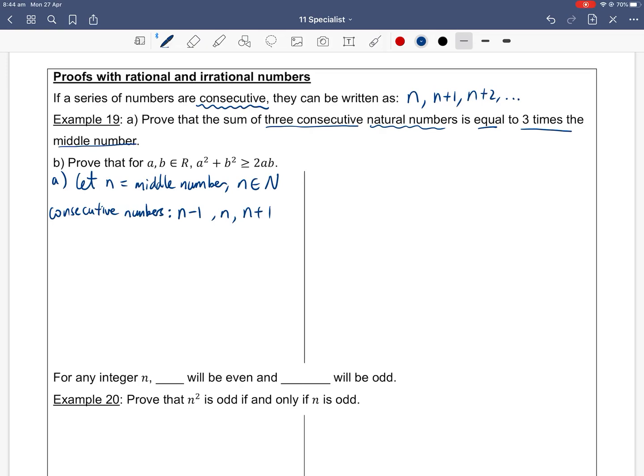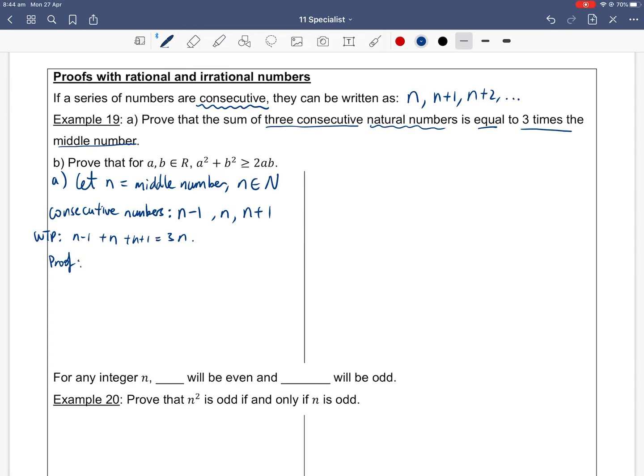We want to show that if we add n minus 1, n, and n plus 1, then it's equal to 3 times the middle number. So our goal is to prove that n minus 1 plus n plus n plus 1 is equal to 3n.